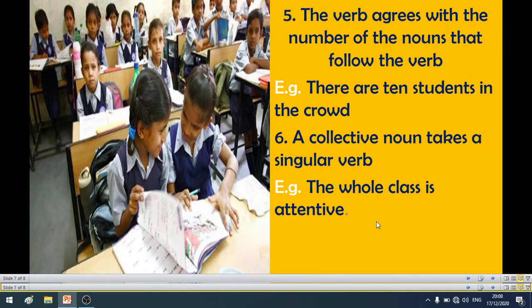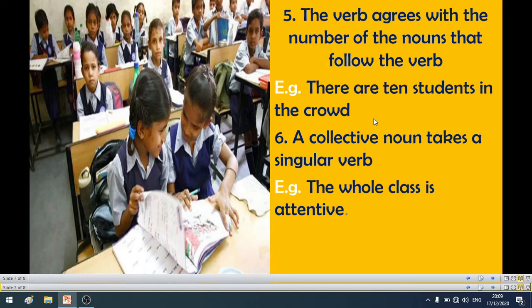Fifth rule, the verb agrees with the number of nouns that follow the verb. So the verb agrees based on the number of nouns that follow. For example, there are 10 students. 10 students is a plural noun, so based on that we use the verb are. We cannot say there is 10 students. That is incorrect. There are 10 students because the verb agrees with the number of nouns. 10 students is plural, so here we have used the plural verb are.